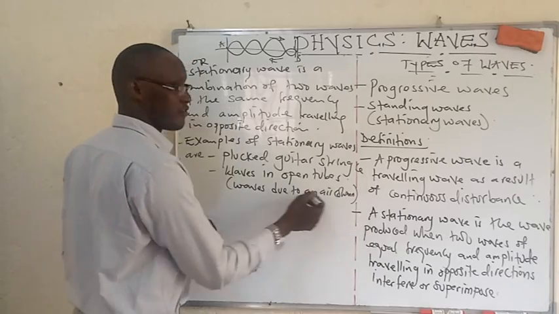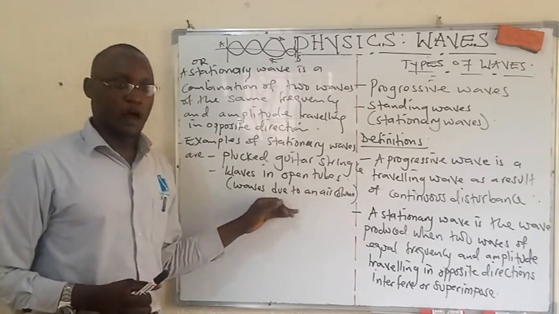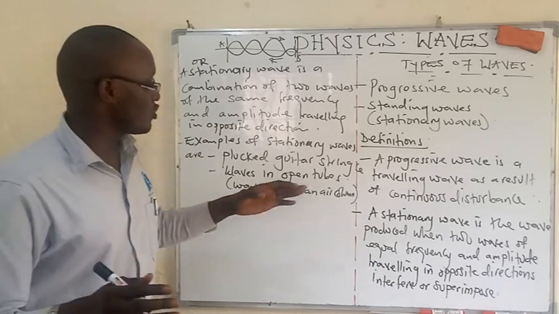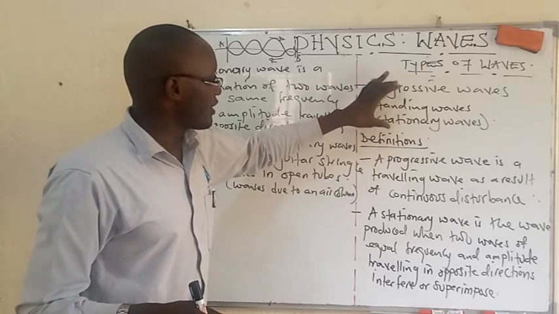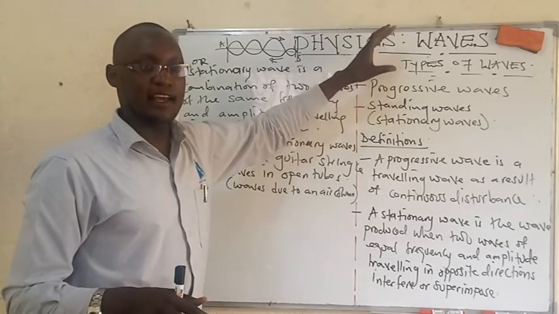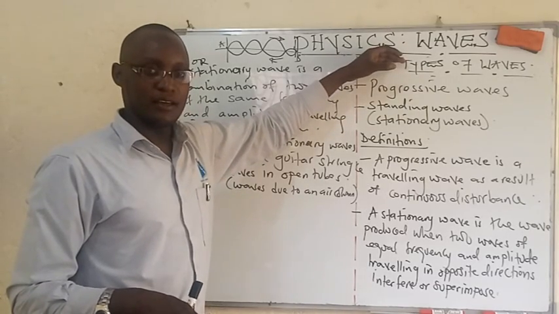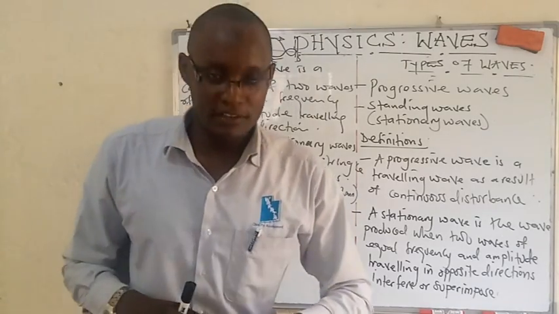You'll get to know everything about an air column. Now, since we have run out of space, allow me to go and introduce the progressive waves, their examples, and then their types, immediately after clearing some space. Don't go away, stay tuned.